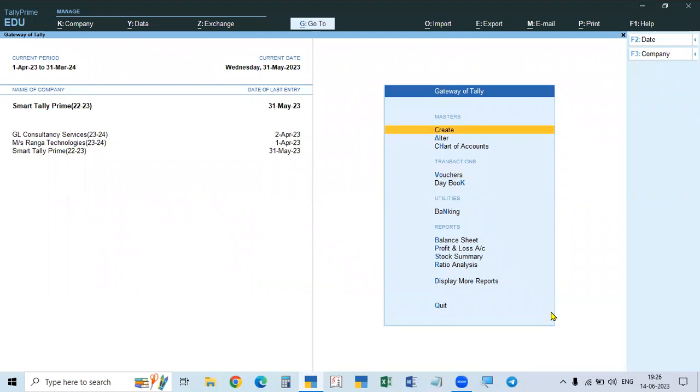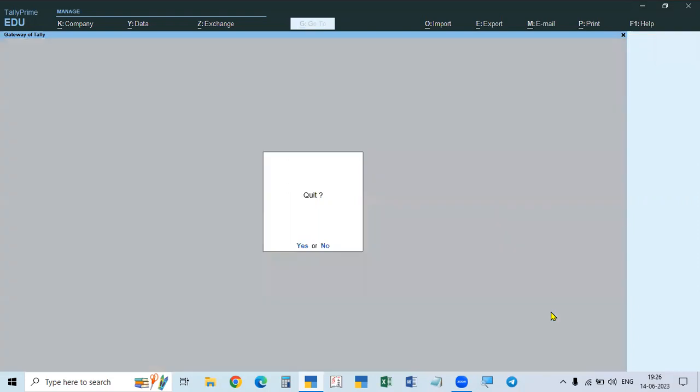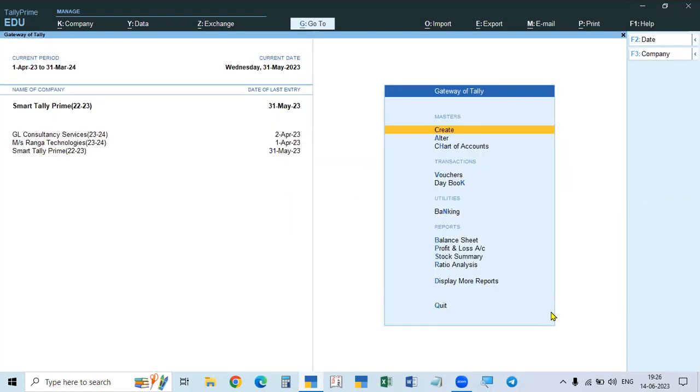For goods, it is item invoice mode. For services, it is accounting invoice. Both are given in item invoice mode only, but after the total we give the service and then the tax. When entering this, you will get the doubt: if they are dealing with goods, how do you enter the services? That is about this one.